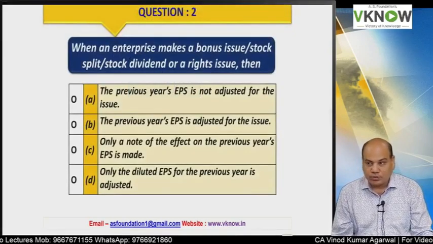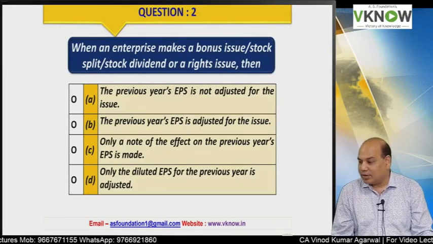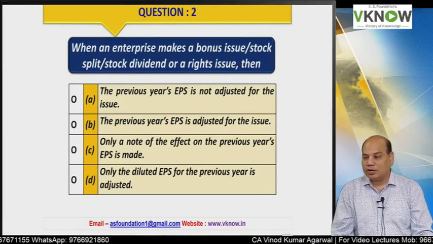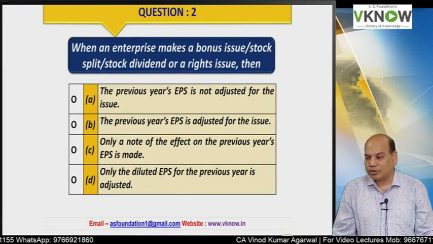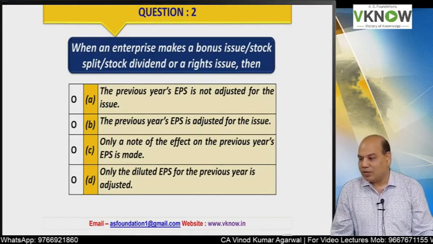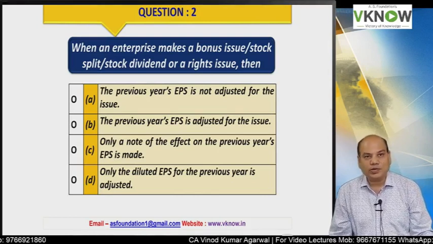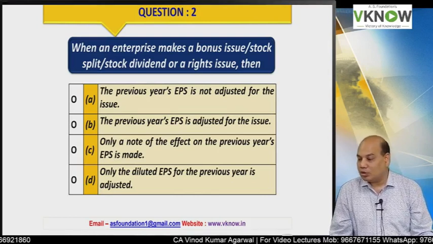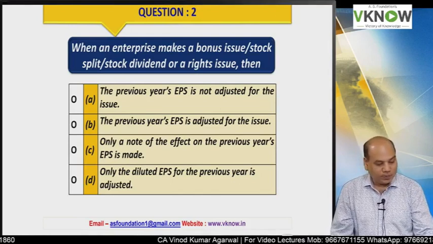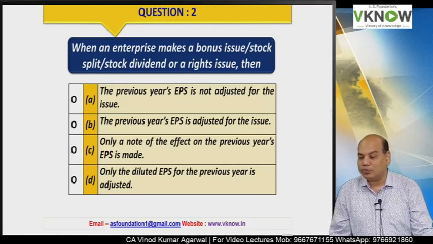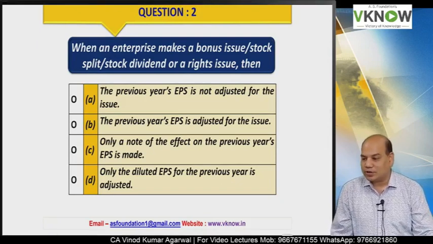Then second question. When an enterprise makes a bonus issue, stock split or reverse stock split, or a right issue, then option A, previous year EPS is not adjusted; option B, previous year's EPS is adjusted; option C, only a note of the effect on the previous year EPS is made; and option D, only the diluted EPS for the previous year is adjusted.